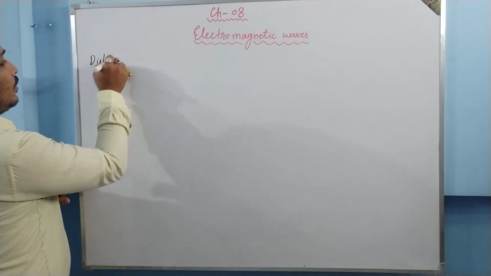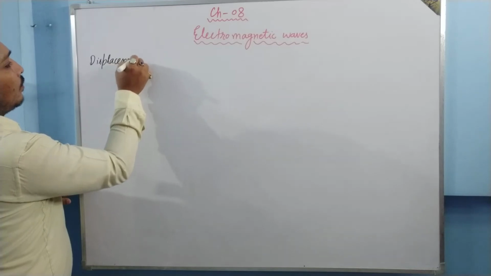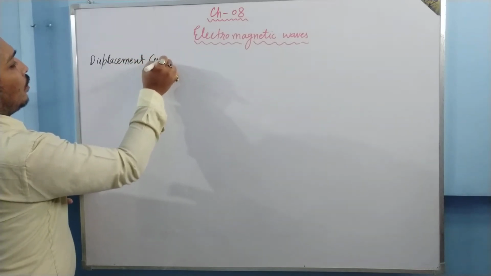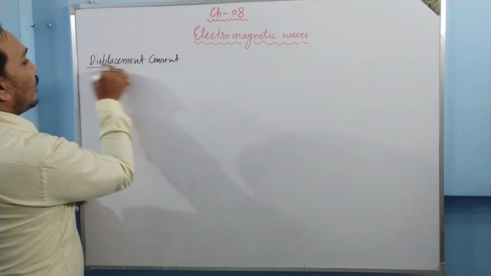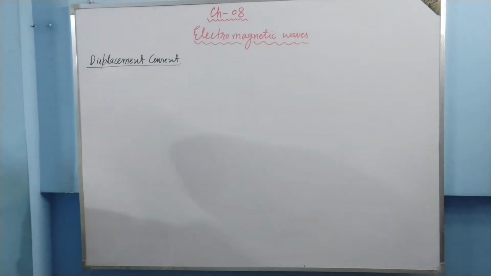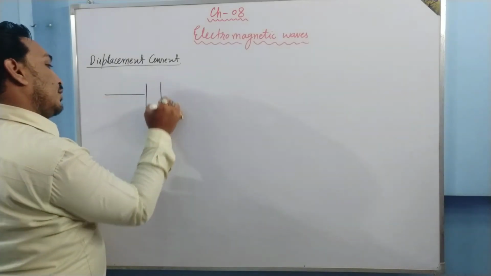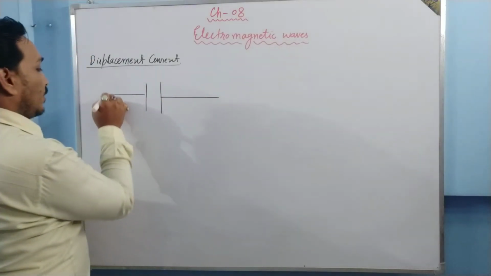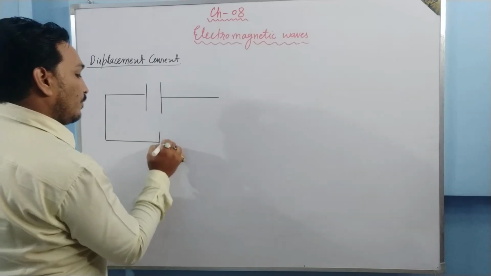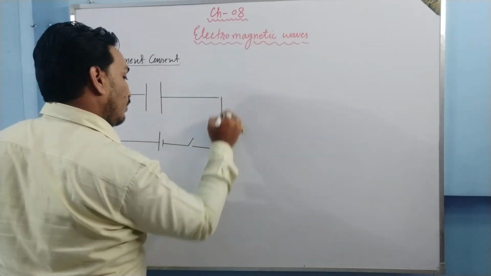Displacement current. I don't know why this topic has been deleted. This is a very important topic to understand electromagnetic waves. What happens when we combine a capacitor with a source and a key?